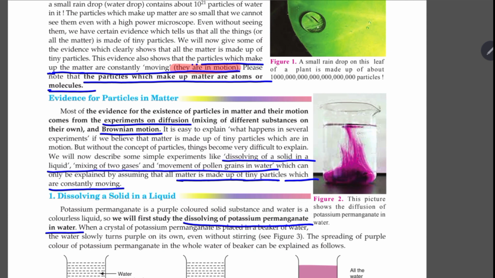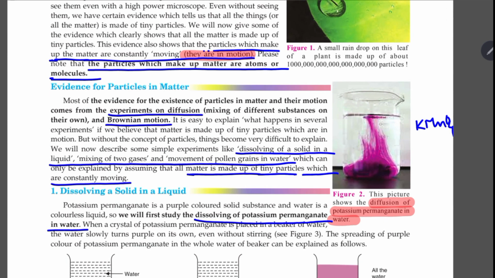So what is the evidence of this motion of the particles? Did we see making of syrup? Did we see mixing of particles like diffusion of potassium permanganate in water? Do you know what is the color of potassium permanganate? Potassium permanganate is KMnO4. Now what is its color? It has purple color or pink color, but when it is dissolved in water, that means I am dissolving the solid in a liquid. KMnO4 exists as a solid and I am dissolving the solid in a liquid. That is what is happening here.